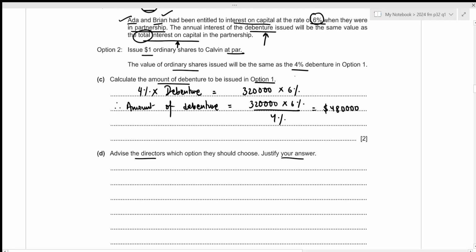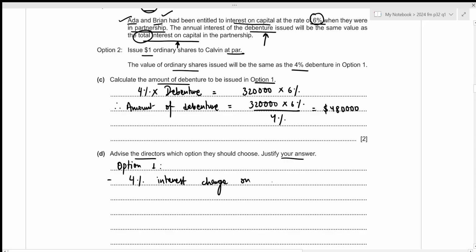Okay, let us start with option 1. So for option 1, the first thing we can see is that the interest on debenture will definitely reduce the profit for the year. So the 4% interest charge on debenture will reduce the profit.